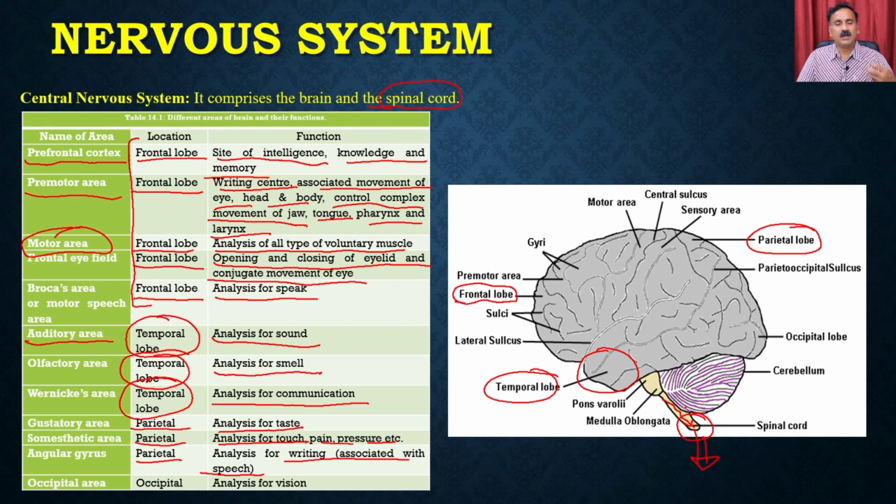The spinal cord is going to do exactly the same function as the brain, except that it requires training. The spinal cord initially receives the training from the brain, and then once it has got the training, it controls all the activities. So the activities of the spinal cord mostly require pre-training sessions. For example, the involuntary activities are controlled by the spinal cord.